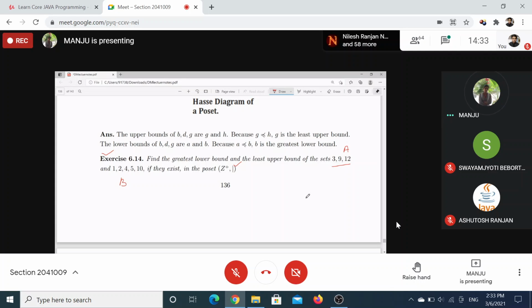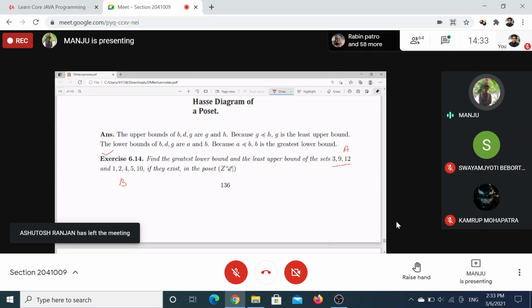So for the greatest lower bound of this set, first tell me all the lower bounds. First we would make the Hasse diagram. No, no need to make it because this is infinite. You can just imagine it. This is your infinite set Z plus, meaning all the positive integers you are considering. So it is not possible to draw the Hasse diagram.